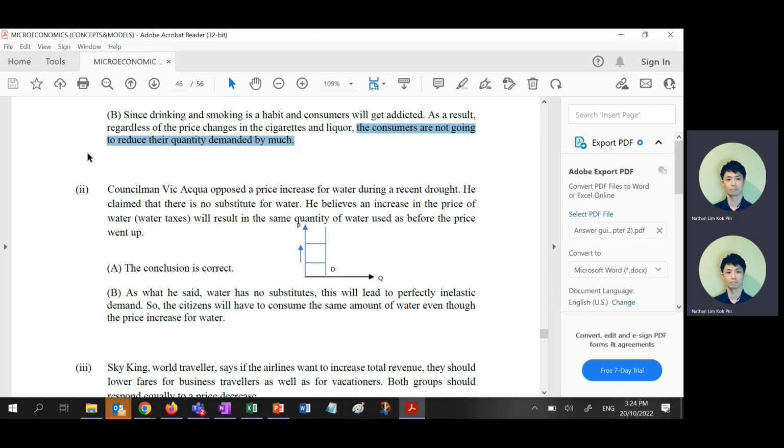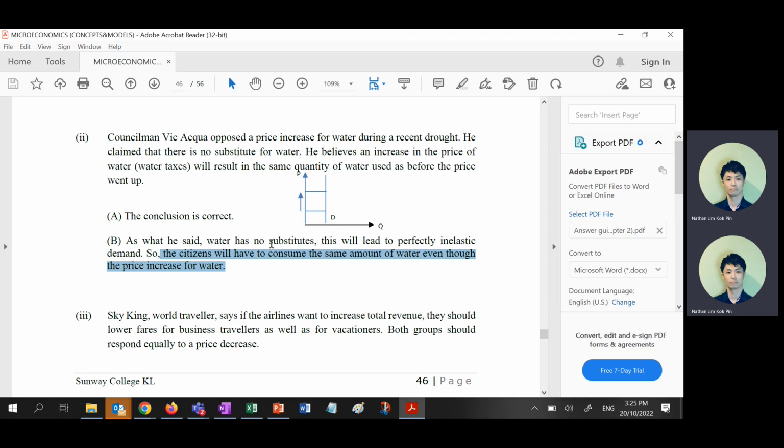If you raise the price of water, it will result in the same quantity of water demanded. Yeah, he's right. In this case, it will be a perfectly inelastic demand curve because it's during drought, so there are no substitutes. It will lead to perfectly inelastic demand. Citizens will have to consume the same amount of water even though the price increased for water. So they still have to consume the same amount, right? For example, 2 liters per day. 2 liters per day. That is correct.